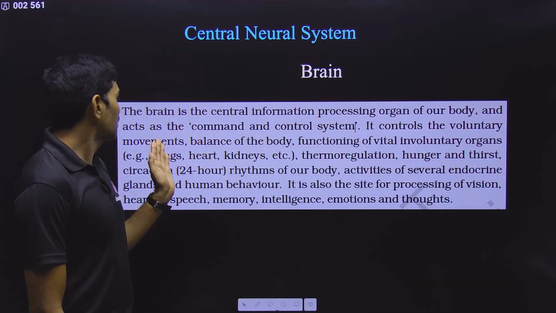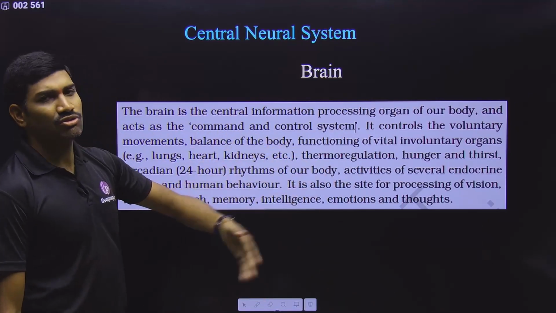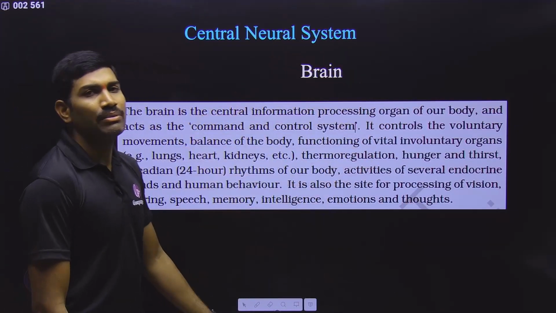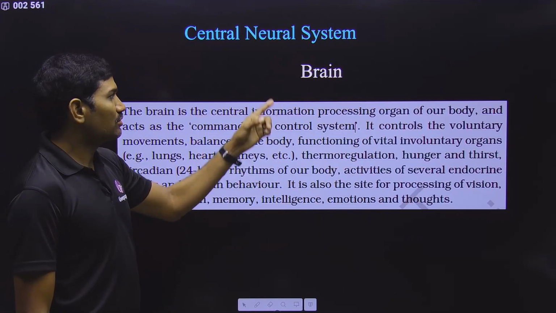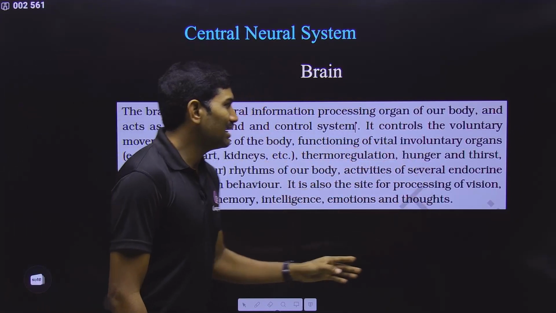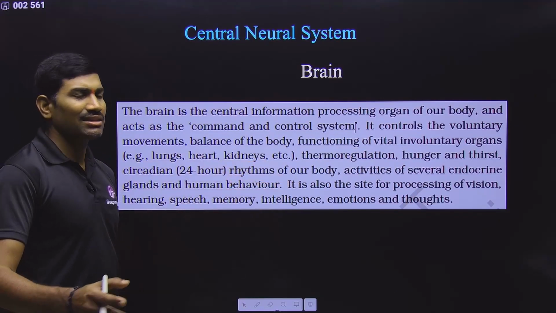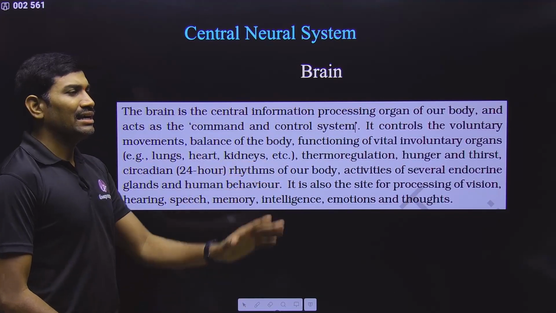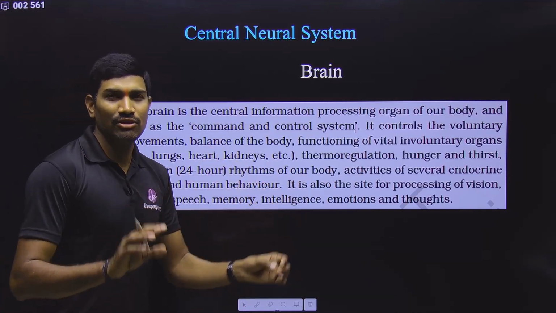So that's why it is also controlling the voluntary movements and also many involuntary things. All these things are under the control of the brain, and some are under the control of the spinal cord also. Balance of the body is also controlled by the brain, and functioning of vital involuntary organs like the lungs, heart, kidneys, and all these things. We studied that in the brain there are some portions, and they are controlling the activities of all these things.